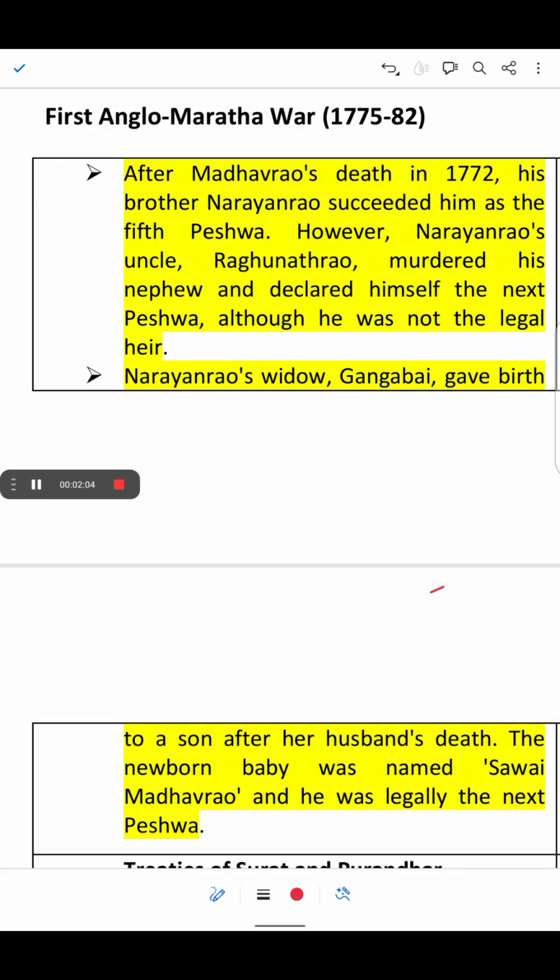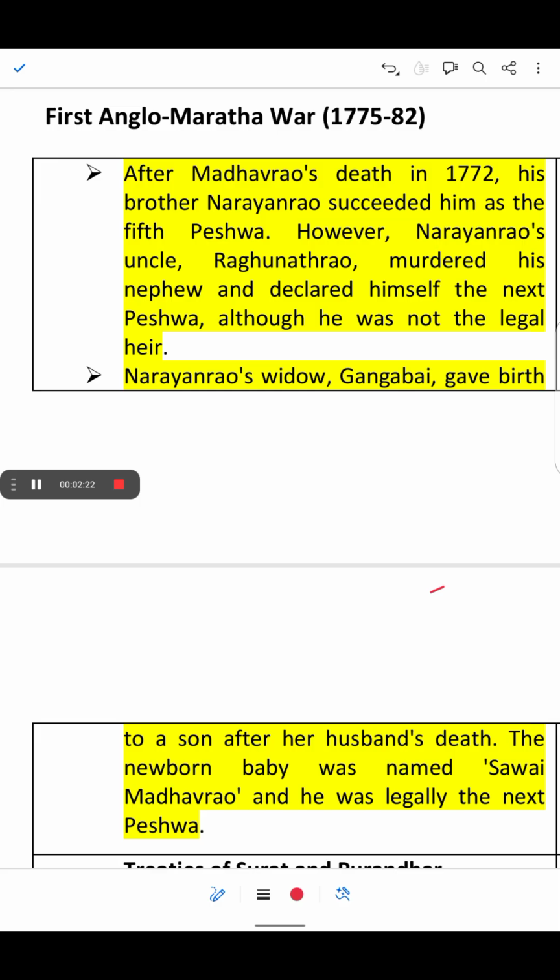Now the British East India Company under the Bombay Presidency supported Raghunath Rao for their political benefits. And they signed a Treaty of Surat in the year 1775 with Raghunath Rao.